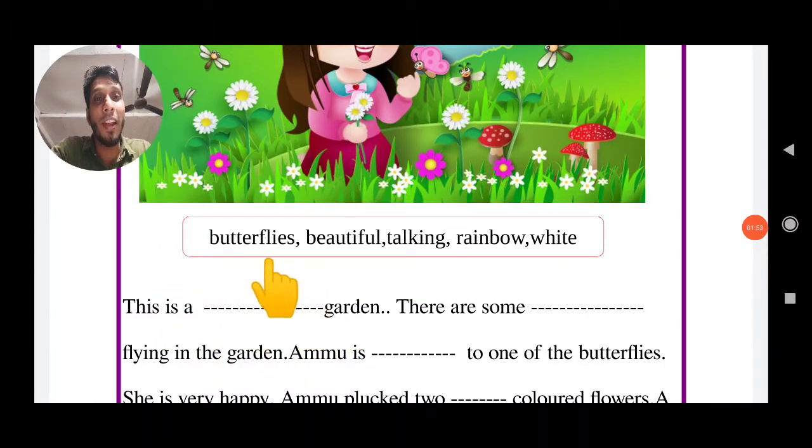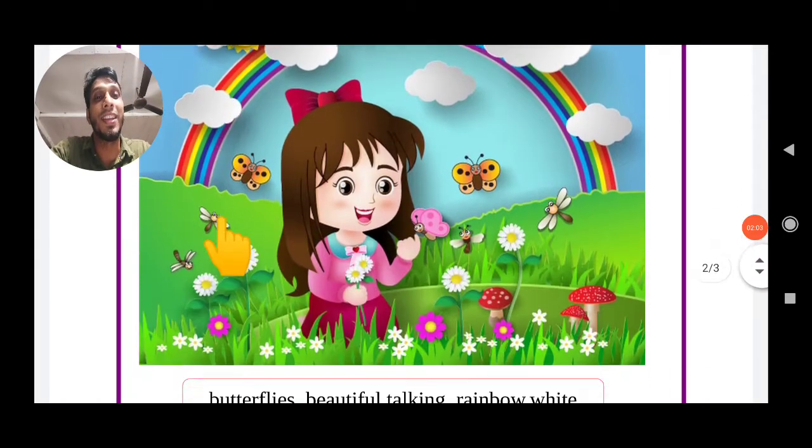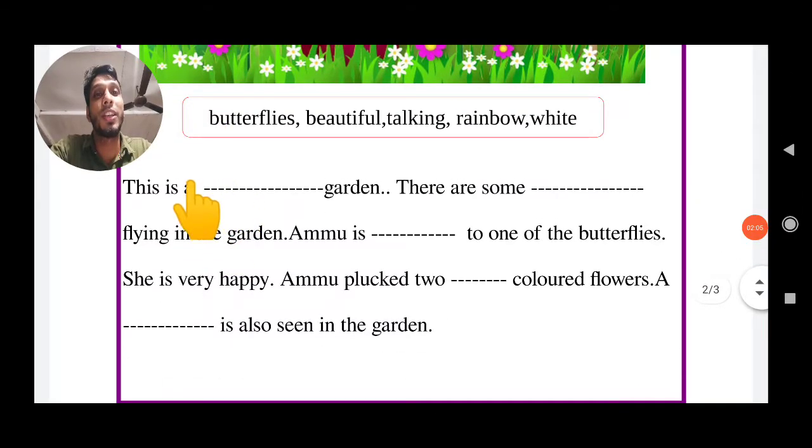Here is a blank space. You complete the blank space. What is the activity? Filling the blanks. Look at this: this is a dash. The dash is a blank space. Nothing is written in the space. You write the proper words.